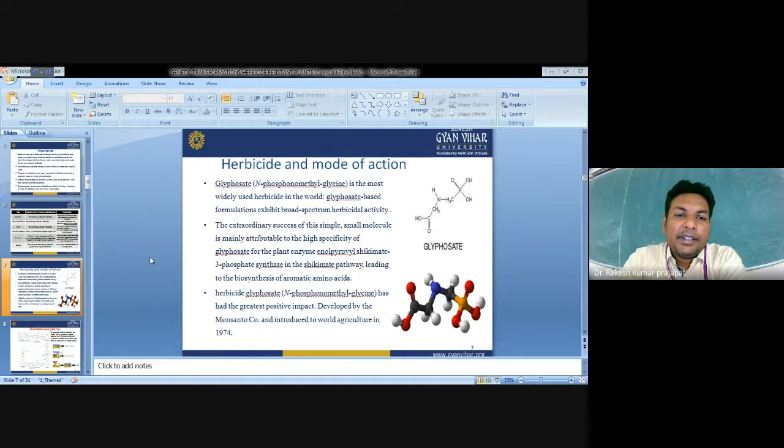Now we will see the different herbicides and what their modes of action are. Develop the transgenic crop. You know very well that there are different techniques of soil tilling and herbicide applications.